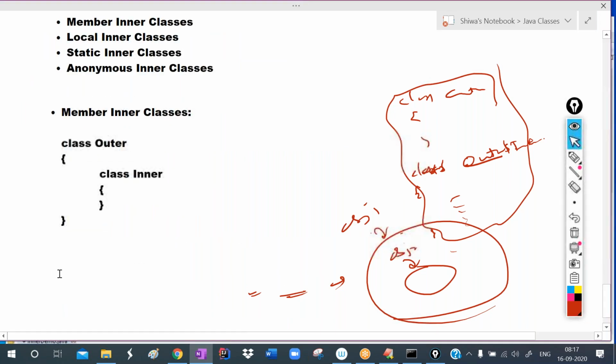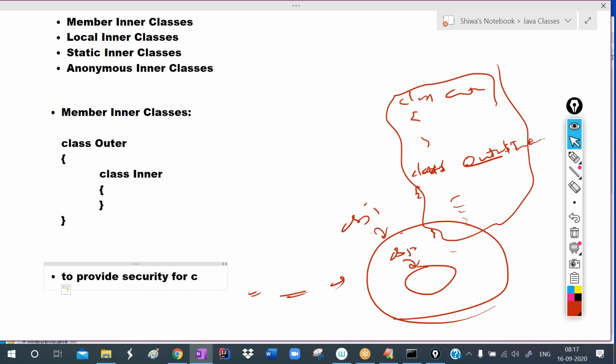So the main advantages with inner classes are, one, to provide security for the class. For the inner class we can apply private, so hence we can provide security for the class.